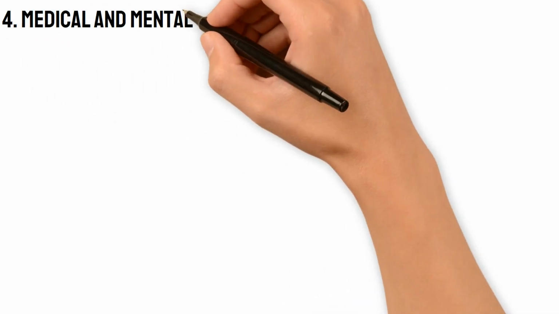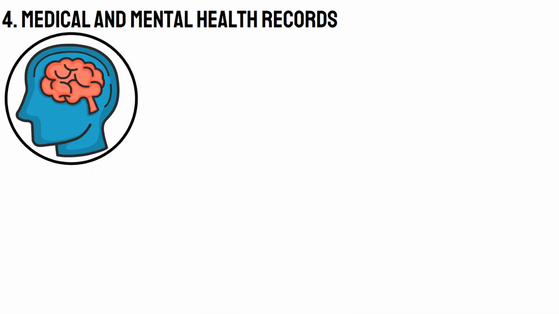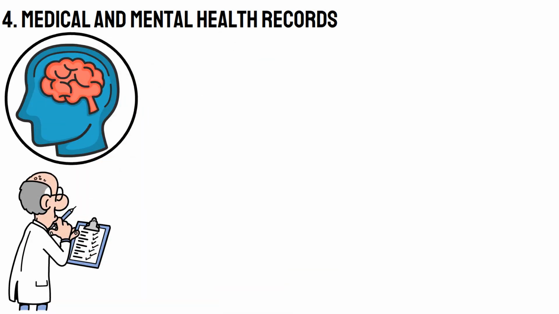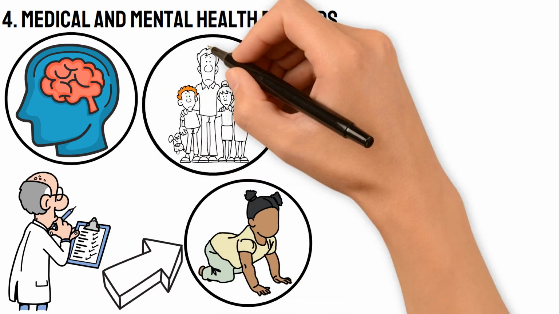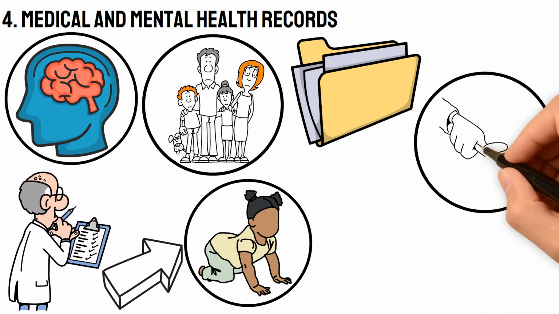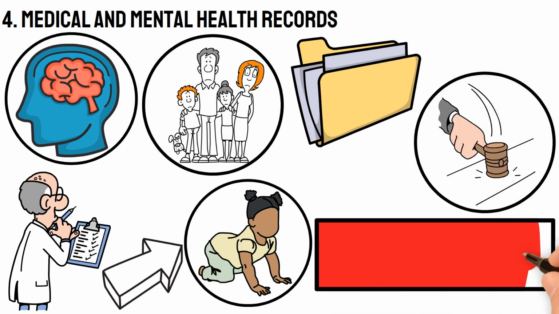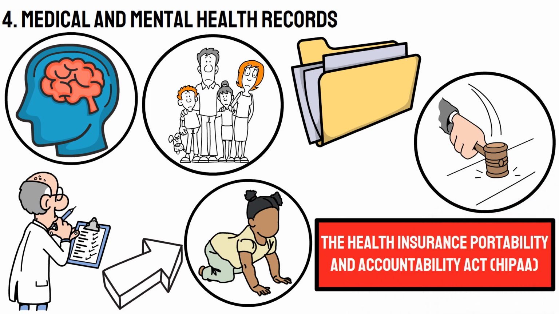4. Medical and mental health records. Medical and mental health providers may have records documenting examinations, evaluations, diagnoses, and treatment provided to the child or family members. Access to these records may be governed by federal and state laws protecting patient privacy, such as the Health Insurance Portability and Accountability Act, HIPAA.